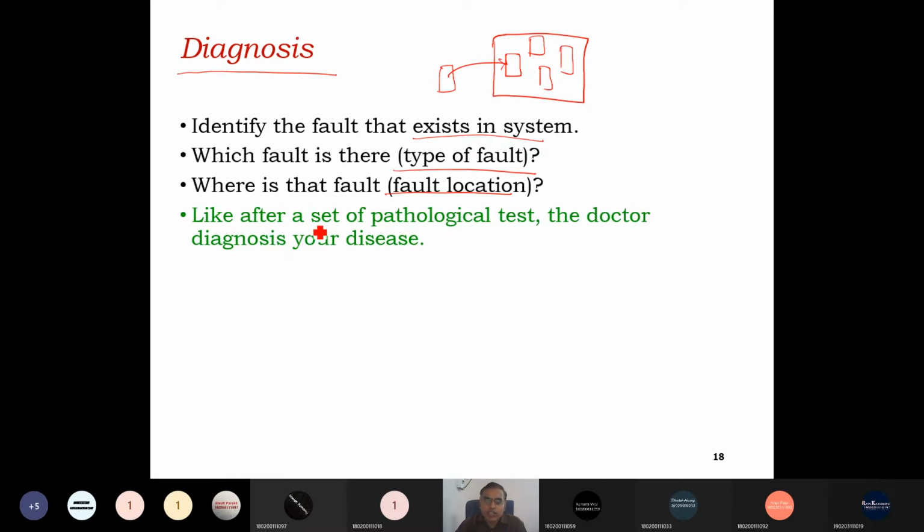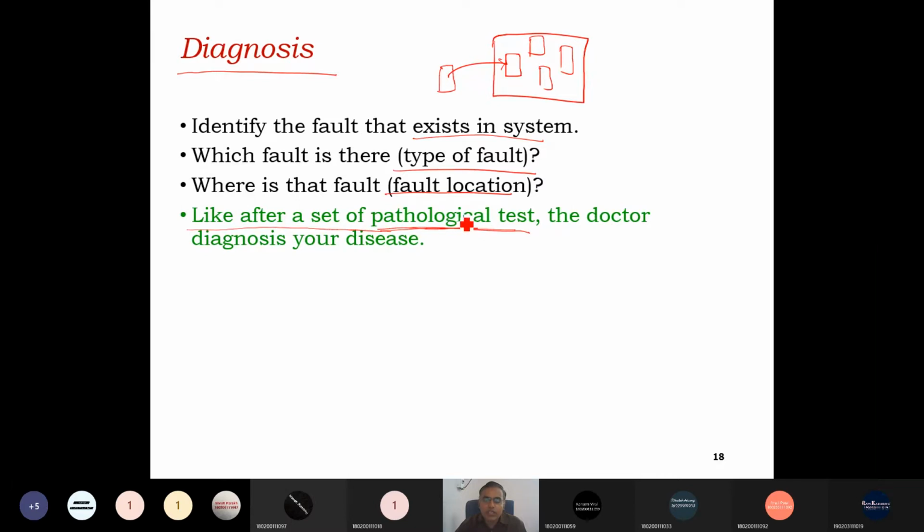So, continuing the same example, it is like after a set of pathological tests, a doctor diagnoses your disease. A newborn baby is first screened by the pediatric doctor, and he finds something needs to be tested.